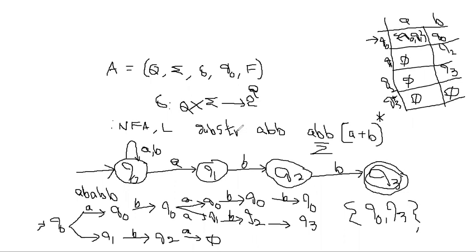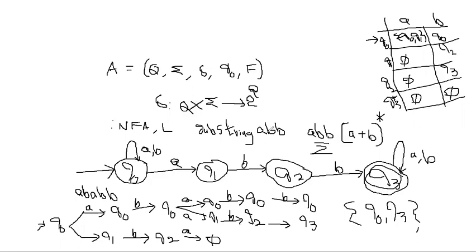So what do you mean by substring? That ABB comes somewhere in the middle. Very simple. Starting and ending are not specified. So substring means put a self loop at Q0 on A, B and at Q3 also on A, B, because starting and ending are not specified, we are simply saying substring.